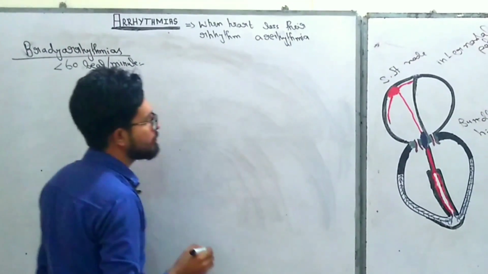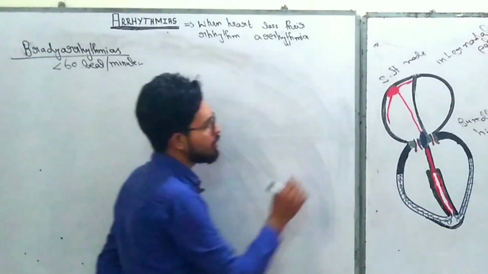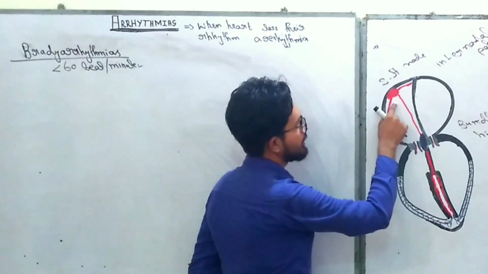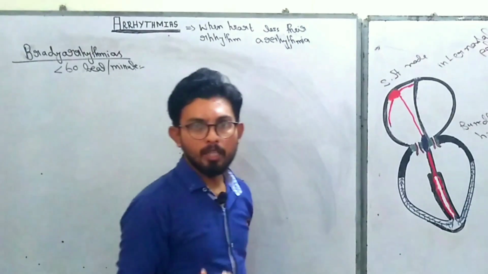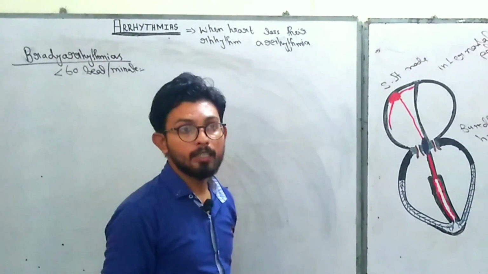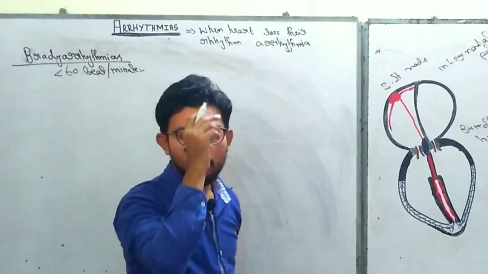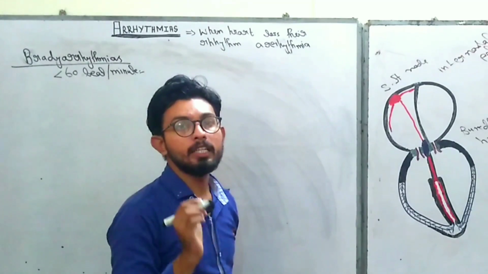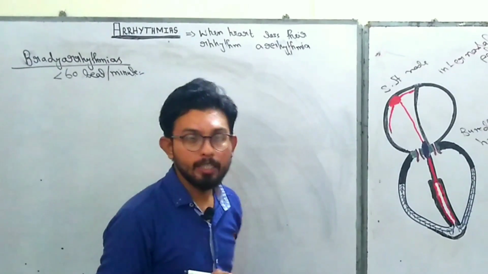When the SA node is not able to generate normal impulses and slows down in producing impulses, the condition is known as sinus bradyarrhythmia.